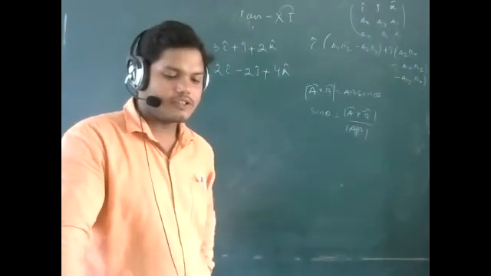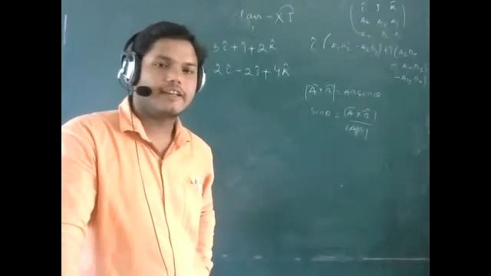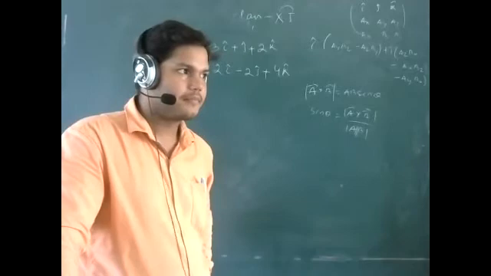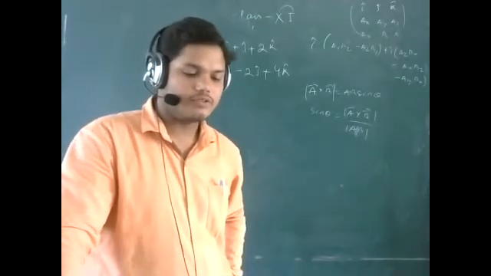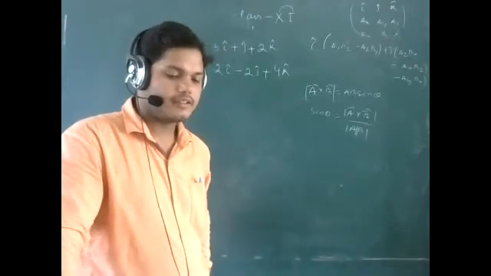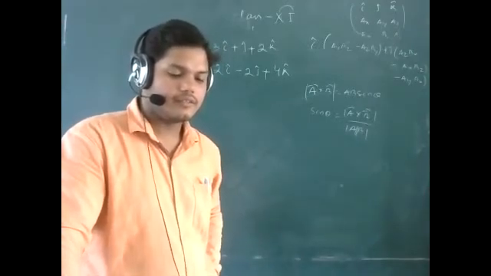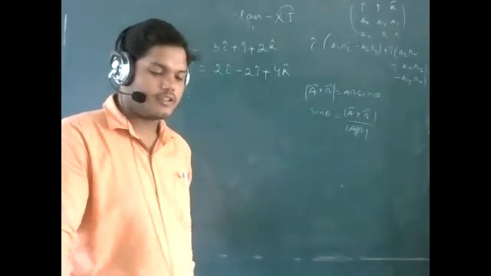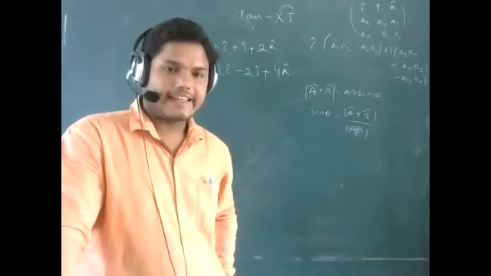What have you written for the question? Just tell me the A vector. A vector is 3i cap plus j cap plus 2k cap. B vector is 2i cap minus 2j cap plus 4k cap. Okay, the answer you have done is wrong. The answer will be 8i cap.